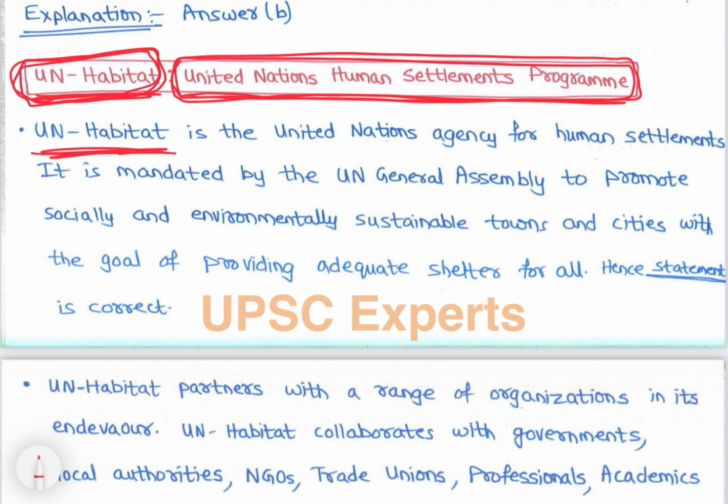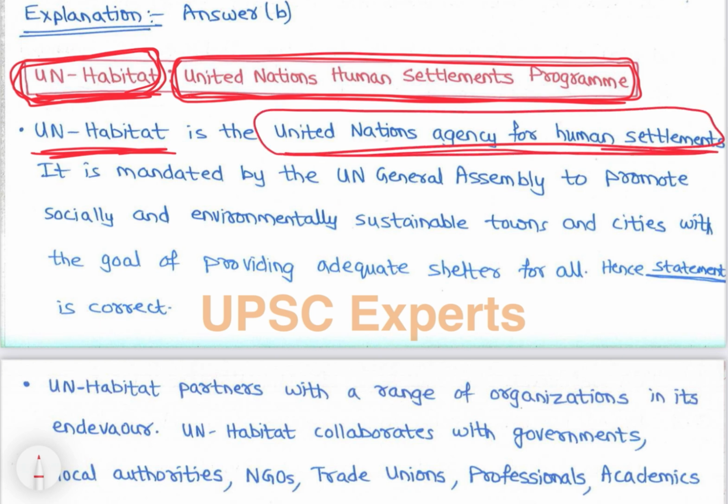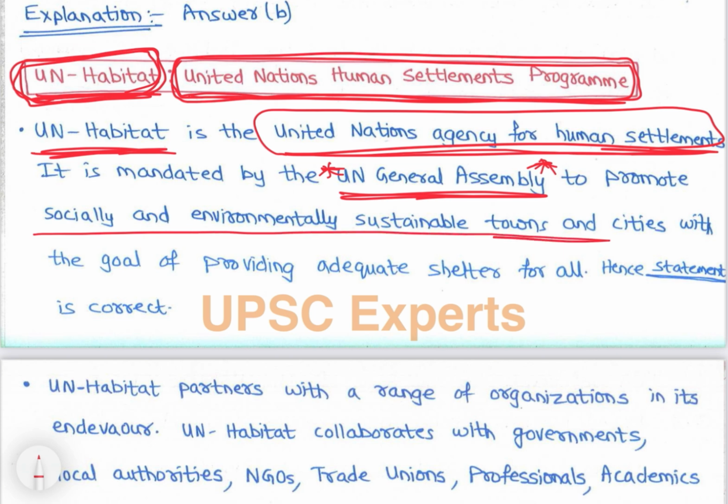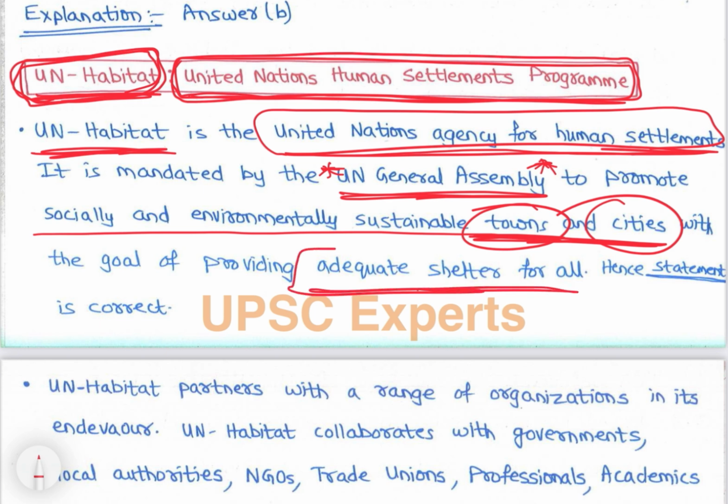UN Habitat is a United Nations agency for human settlements. It is mandated by the United Nations General Assembly to promote socially and environmentally sustainable towns and cities, both towns and cities, with the goal of providing adequate shelter for all. Hence statement 1 is correct.